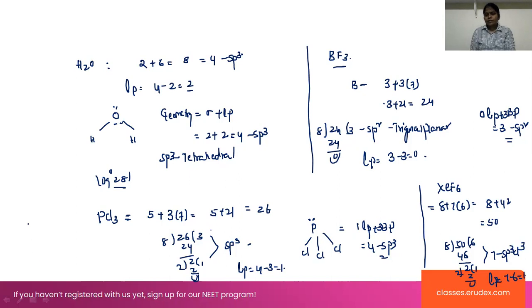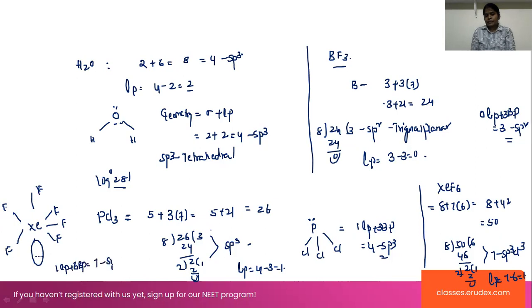Now look at this case of xenon and fluorine: 6 bonds are formed with 6 fluorines, and 1 lone pair is present here. So we are counting this 1 lone pair plus 6 bond pairs, which is equal to 7. That indicates sp3d3 hybridization, and this is a pentagonal bipyramidal structure.